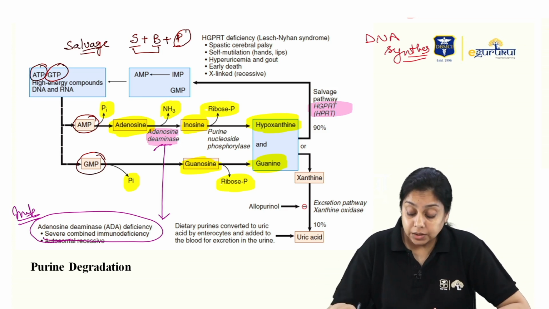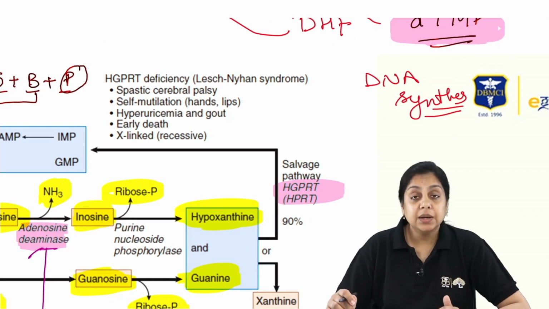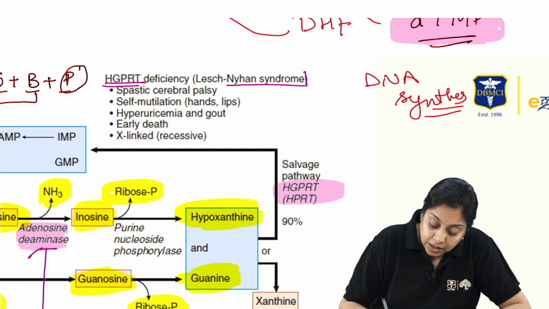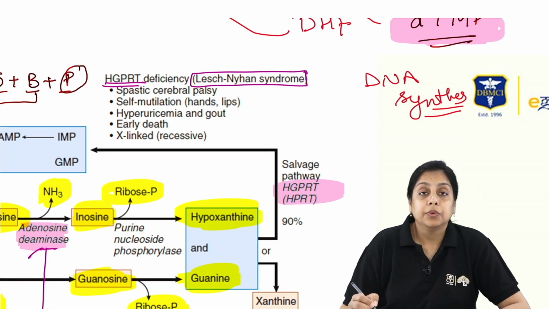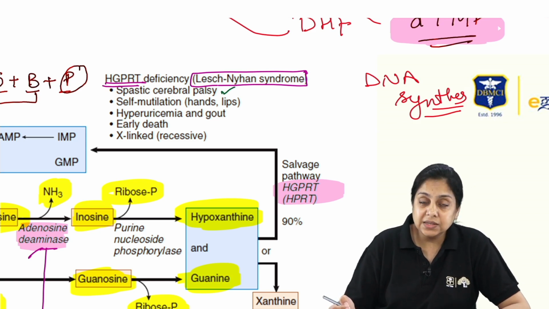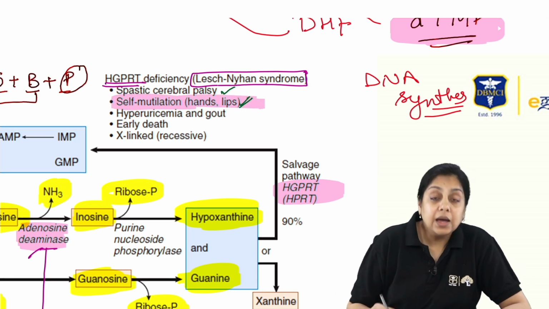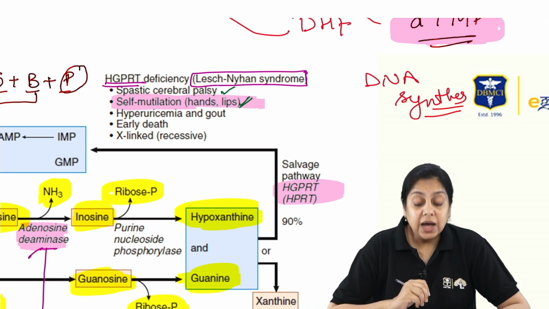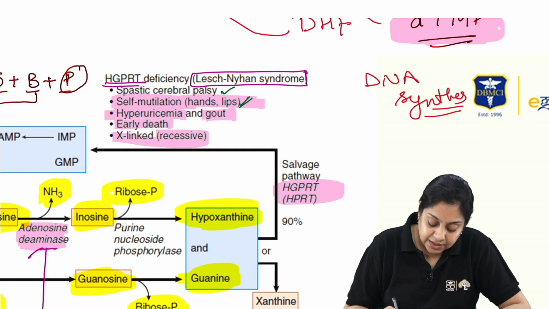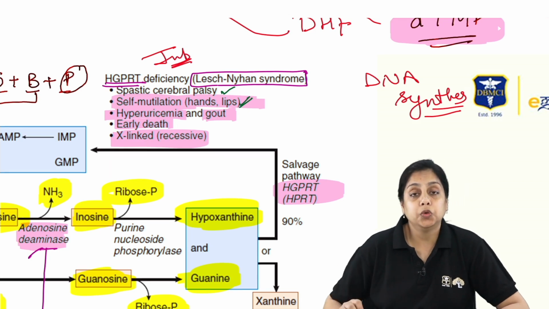One question. Another question is HGPRT, right? This enzyme is deficient and that is leading to what? Lesch-Nyhan syndrome. And what will we see in the patient? Spastic cerebral palsy. Self-mutilation is the key point. Biting of hands and lips. Hyperuricemia. Gout. Early death, and this is an X-linked recessive disorder. Very, very important question from the examination point of view.